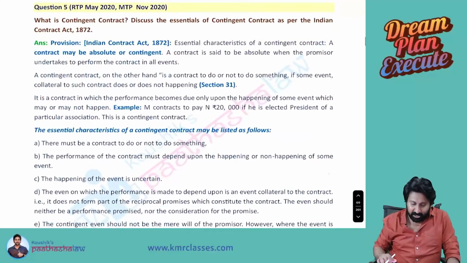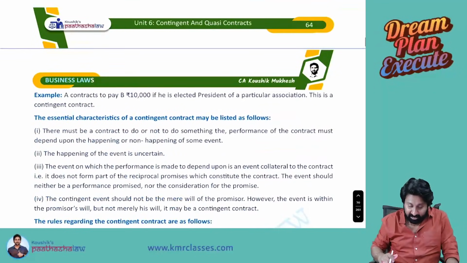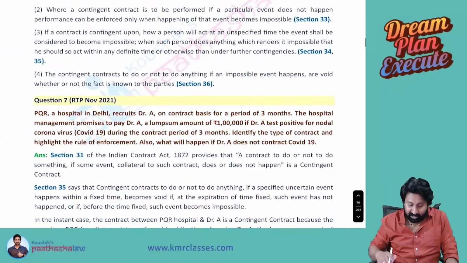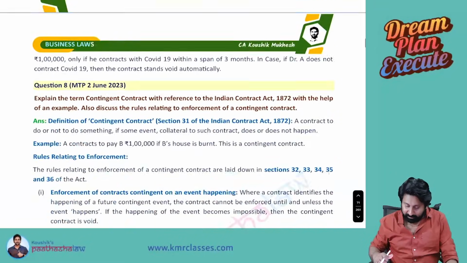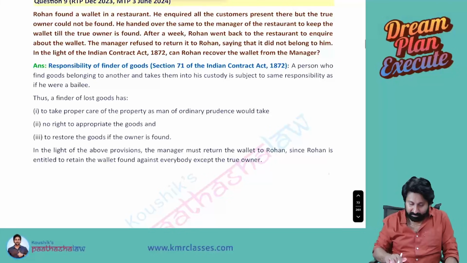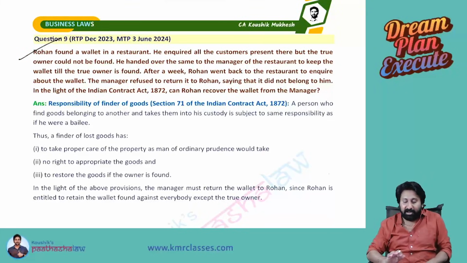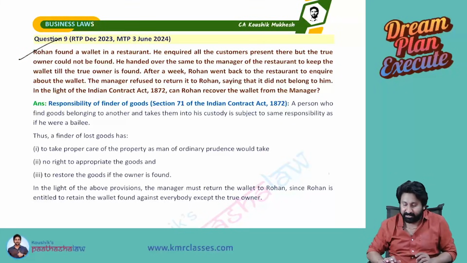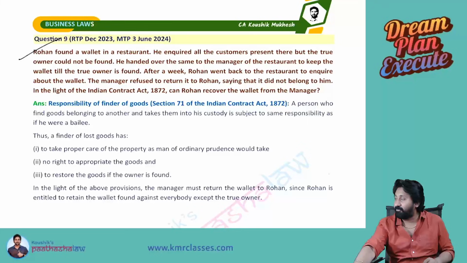By the way, on the finder of lost goods, there is another question. Let's also cover that. See here. Rohan found a wallet in a restaurant. He inquired of all the customers present there, but the true owner could not be found. He handed it over to the manager of the restaurant to keep the wallet till the owner is found. After a week, Rohan went back to the restaurant to inquire about the wallet. The manager refused to return it to Rohan, saying that it does not belong to him. In the light of the Indian Contract Act, can Rohan recover the wallet from the manager?